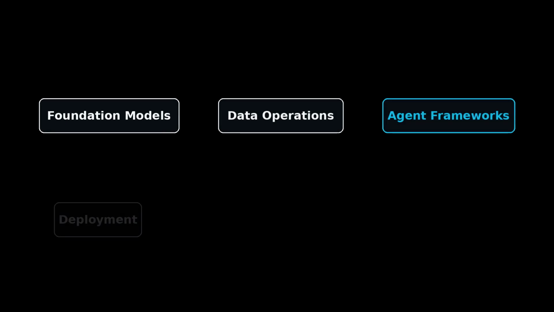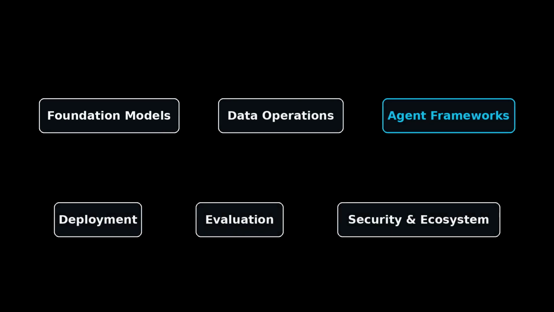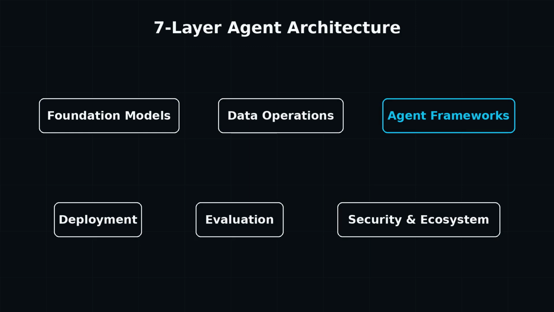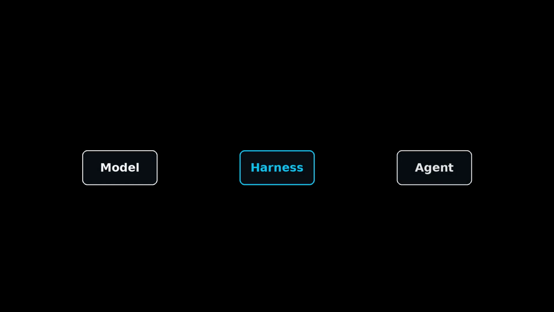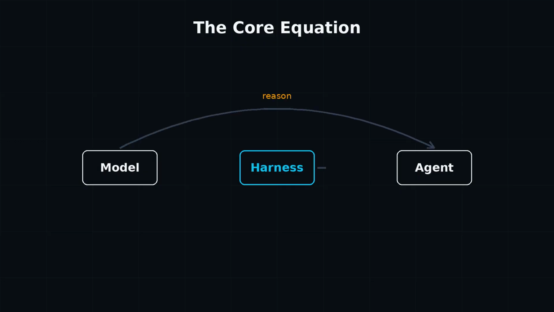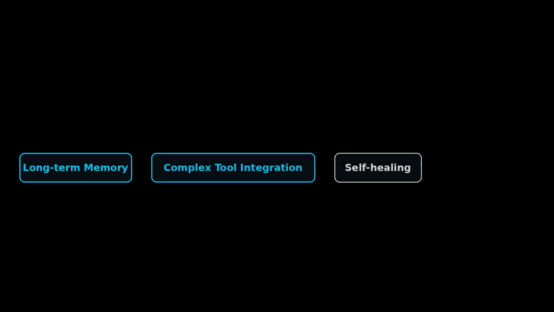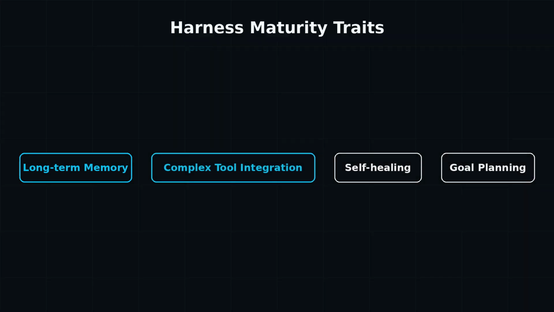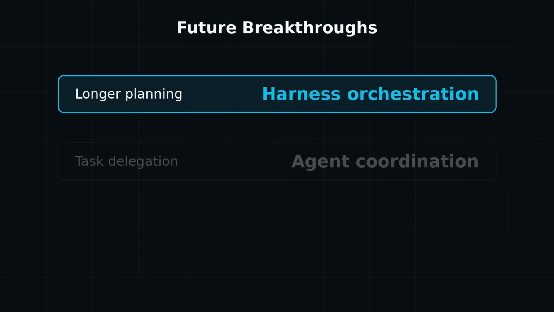Ken Huang proposed a 7-layer AI agent reference architecture that illustrates just how much more there is than the model. It spans foundation models, data operations, agent frameworks, deployment, evaluation, security, and ecosystem. Each layer is a piece of the harness, and each must be engineered. This layered view confirms that the agent harness is not an afterthought, it's a first-class system. Looking ahead, the agent loop of perceive, reason, act will remain the core, but the harness will grow more sophisticated, handling longer-term memory, complex tool integration, and self-healing. The equation "agent equals model plus harness" isn't just a slogan, it's a design principle.